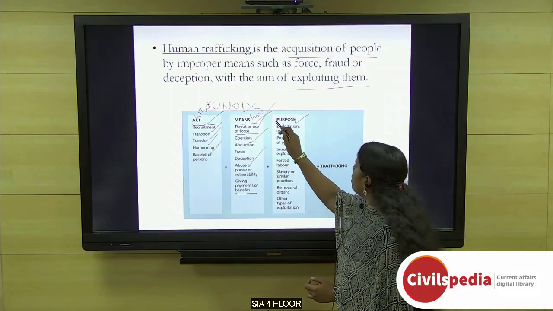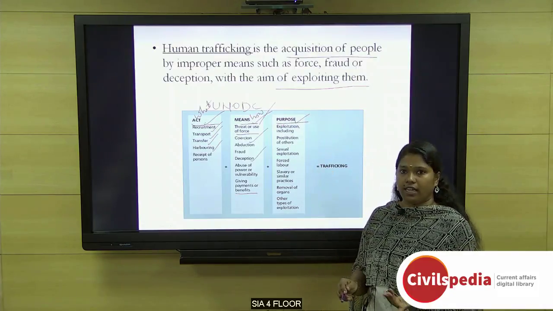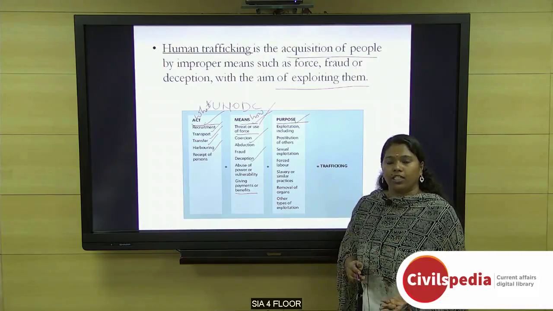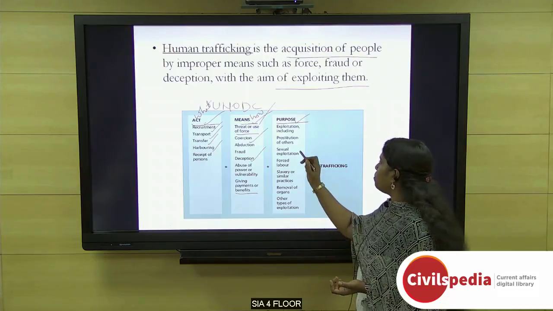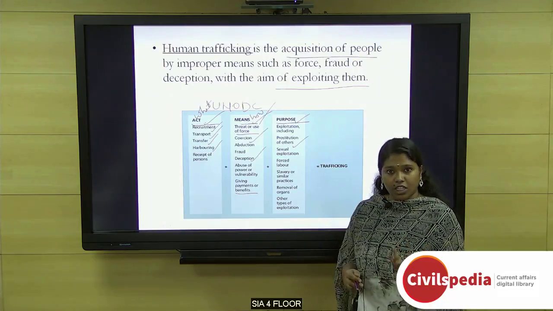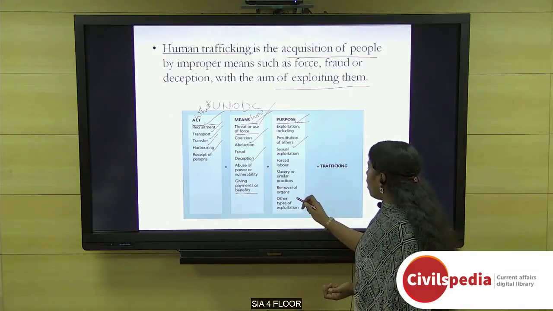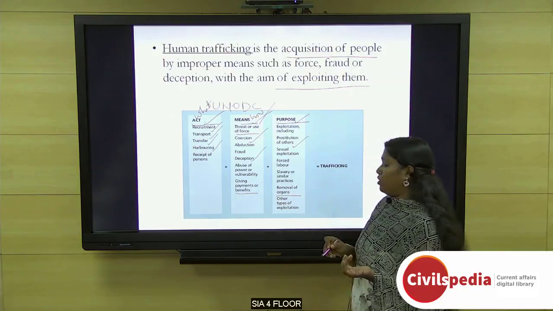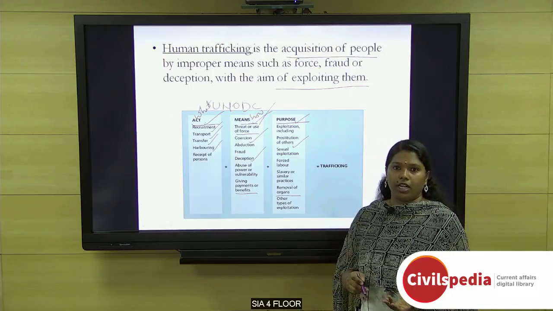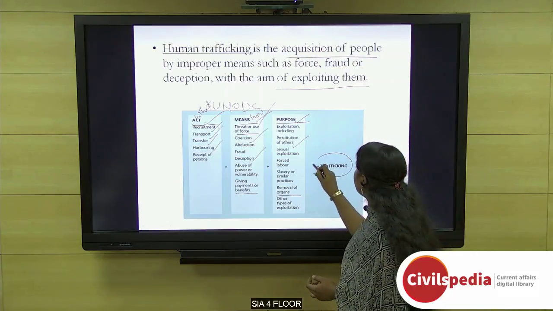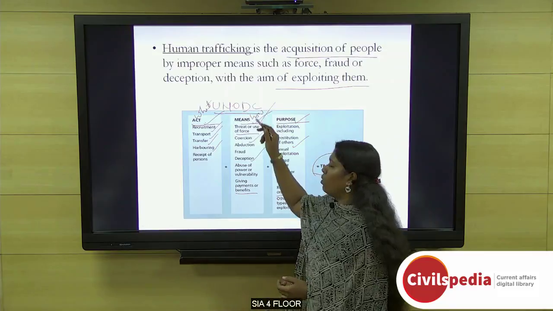And the third one is purpose, why it is done. It's for exploitation. Exploitation includes prostitution of others or sexual exploitation, slavery, forced labor, and also organ trade, among other exploitation. So this is how trafficking is defined by UN ODC.